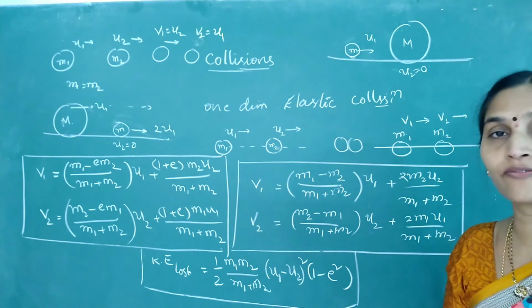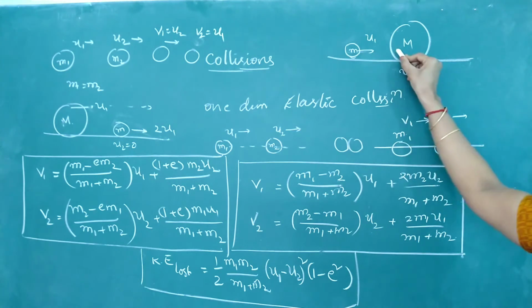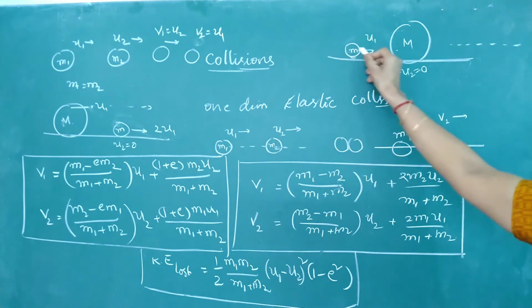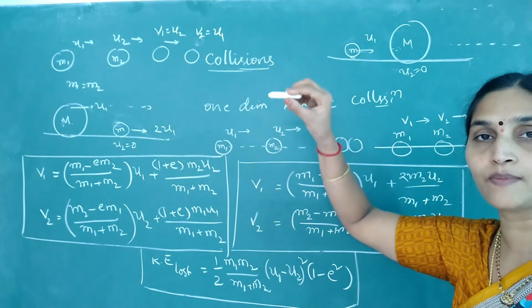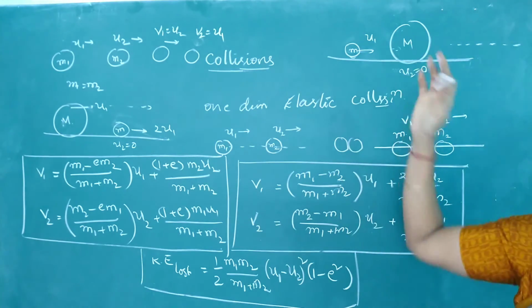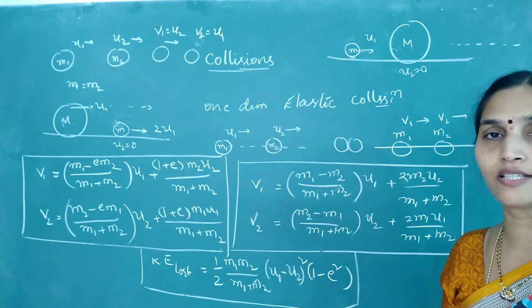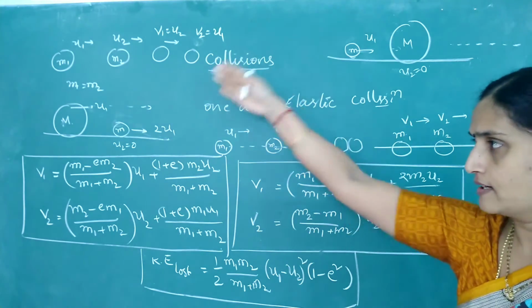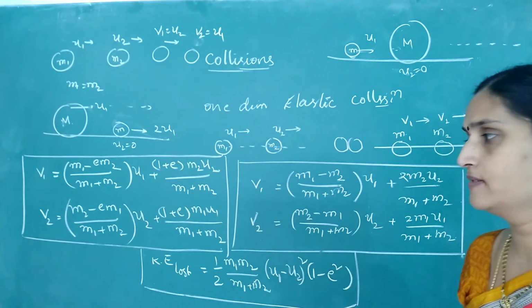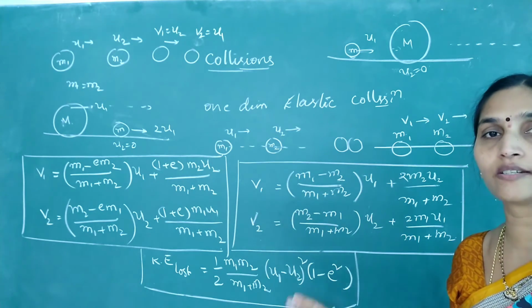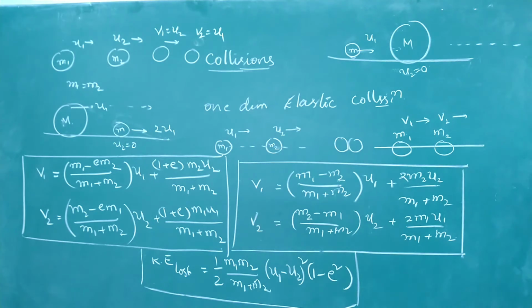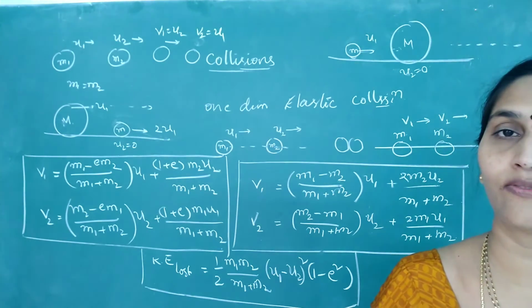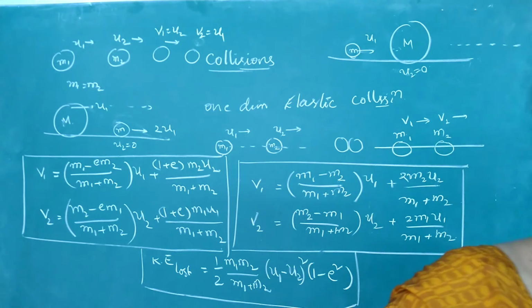If the collision is perfectly elastic, after collision the first body, the smaller one, will bounce back with the same speed in the opposite direction, whereas m2 or capital M remains at rest. So if you remember these conditions, you don't have to solve using these equations. Logically you can answer the questions. So these are the important formulas that you need to remember in case of one-dimensional collision.